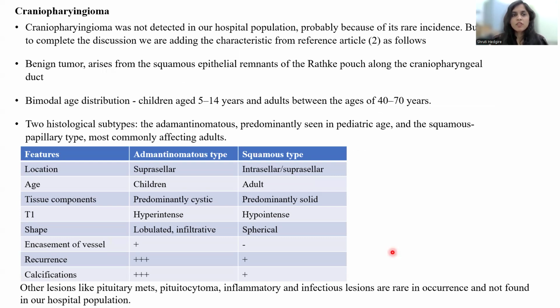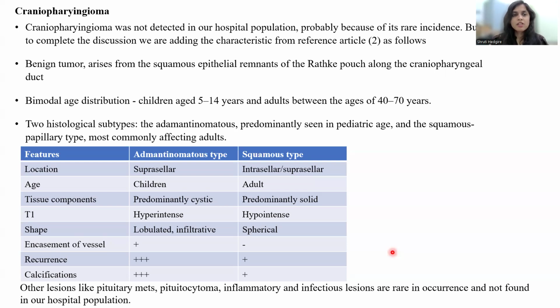But to complete the discussion, we are adding the imaging characteristics from the reference article as follows. It is benign tumor, arises from the squamous epithelial remnants of Rathke's pouch along the craniopharyngeal duct and shows bimodal age distribution. 2 histological subtypes are known, adamantinomatous and squamous papillary type. The adamantinomatous type is more common one and noted in children. It is lobulated, infiltrative, predominantly cystic lesion located in suprasellar region and shows calcification.